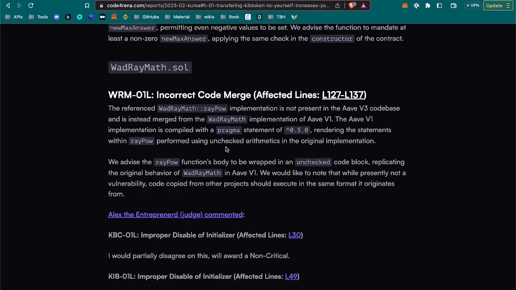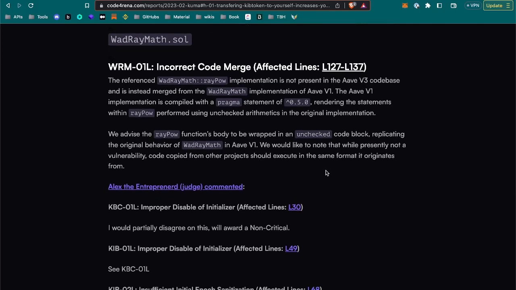We advise the repo function's body to be wrapped in an unchecked code block, replicating the original behavior of Web3 ABE. We would like to note that while presently not a vulnerability, code copied from other projects should execute in the same format it originates from.